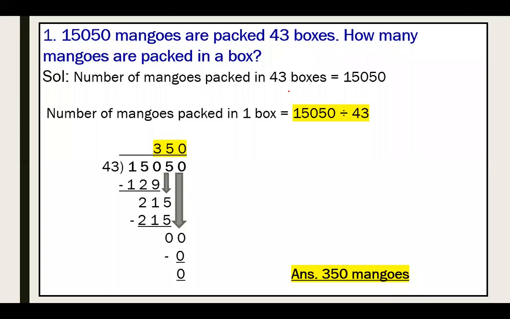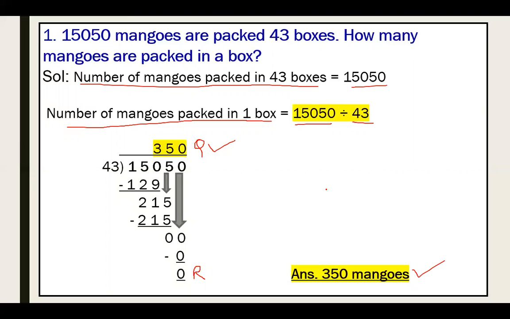So for it, let's write the statement. The number of mangoes packed in 43 boxes is 15,050. Then the number of mangoes we have to find in one box. For it, we have to divide 15,050 by 43. So we will show the division of 15,050 by 43. You write the question at the top and you will get the remainder 0, because we know that the answer of the division is called the quotient, and your quotient is coming 350, so your answer is 350 mangoes. It means that 350 mangoes we can pack in one box.